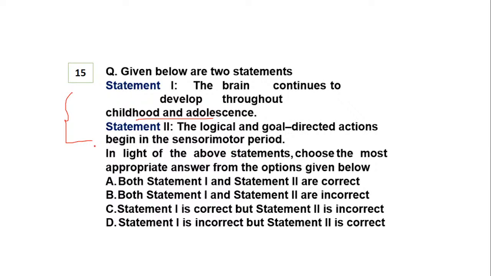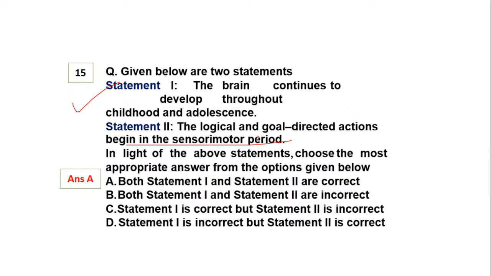Okay. So when we talk about the right and wrong statements, it is option number A. Yes, Lakshmi Priya, you are right. The brain continues to develop throughout all the stages. The logical and goal oriented actions begin in the sensory motor stage. That is the initiation of logical and goal directed actions.